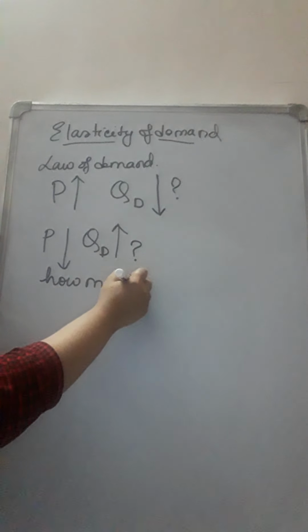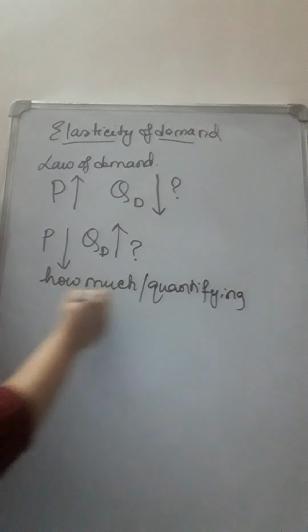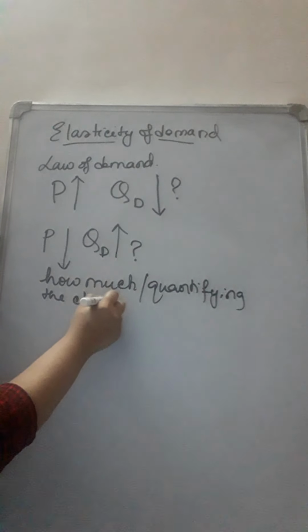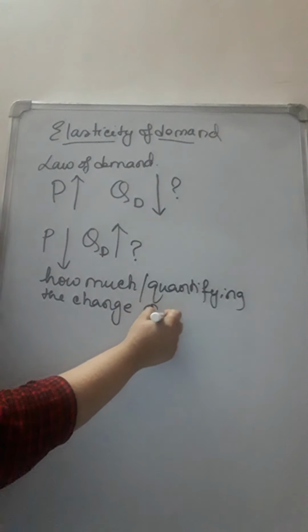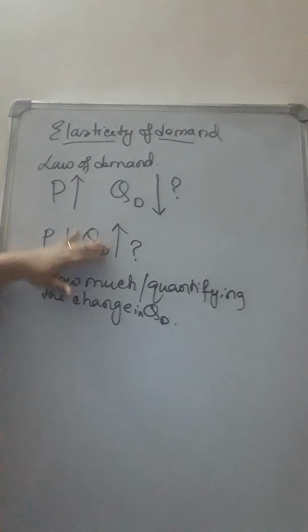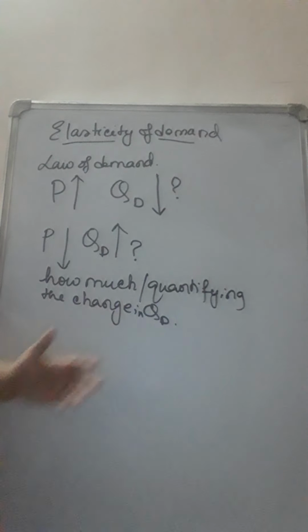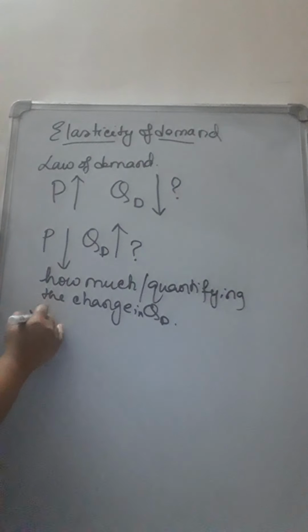So how much is basically quantifying the change in demand. So how much the demand has changed. The law operates, that means when price rises, quantity demanded reduces, and when price falls, quantity demanded increases. The law only tells this much. But the elasticity concept tells us by how much there is change in the quantity demanded as a result of price change. That is why we call it the elasticity concept.